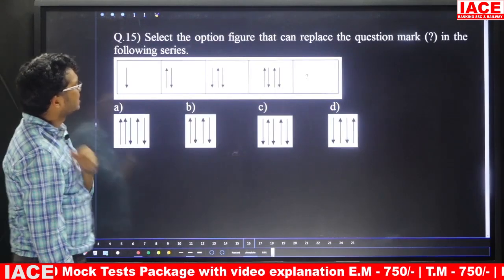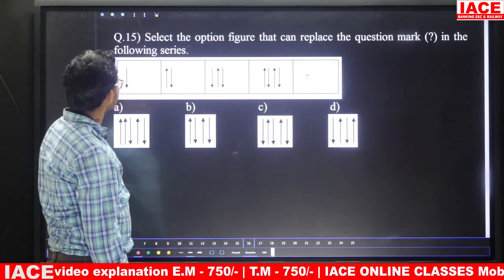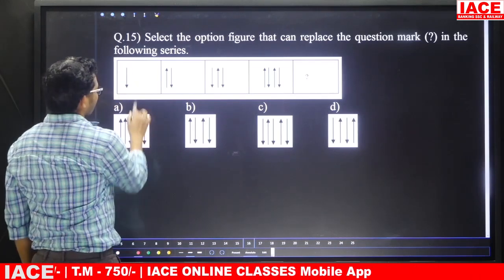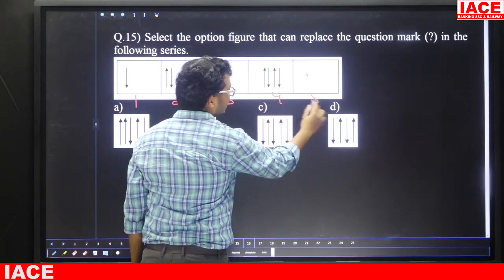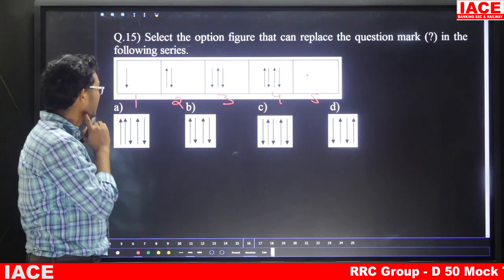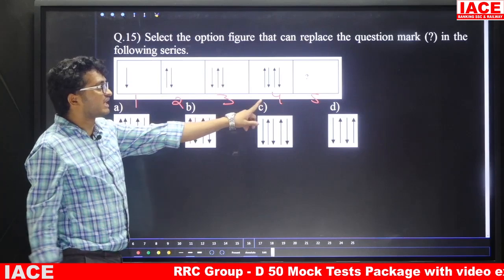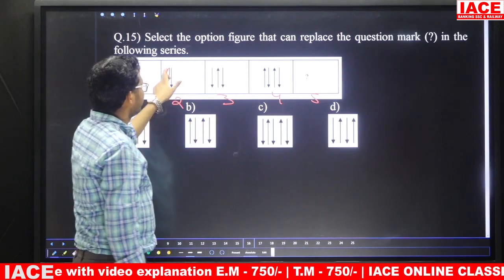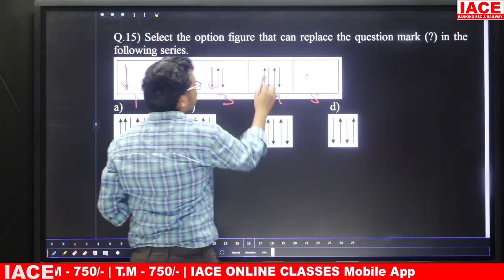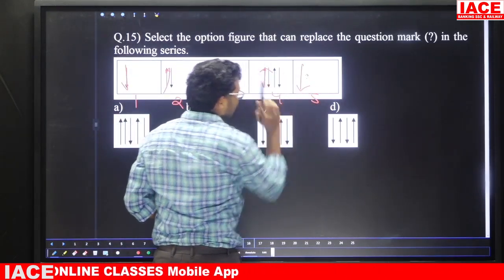Question number 15, select the option figure that can replace the question mark in the following series. Here we are having 1 arrow, 2 arrows, 3 arrows, 4 arrows. Next one is what? Compulsory we are having 5 arrows. So in the question mark place, compulsory we are having 5 arrows. And next, in this case, first arrow downside, first arrow upside, again downside, again upside. That means again it should be downside.